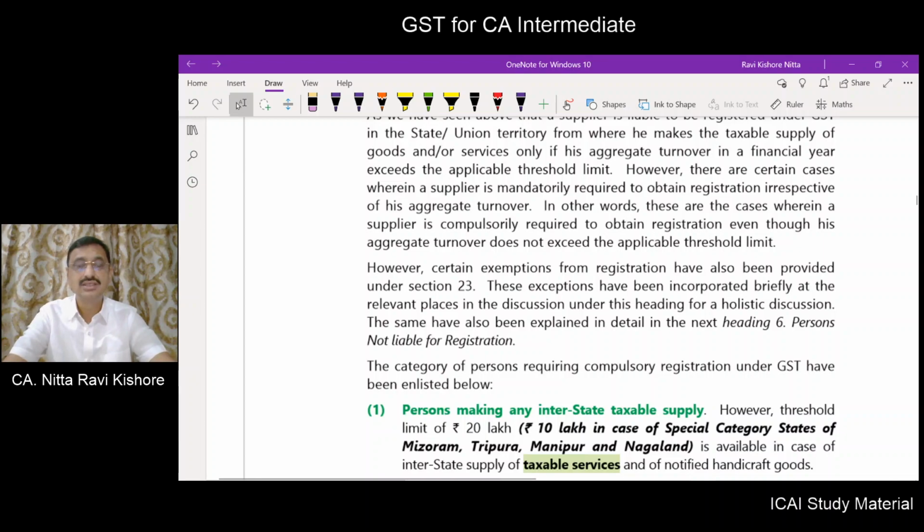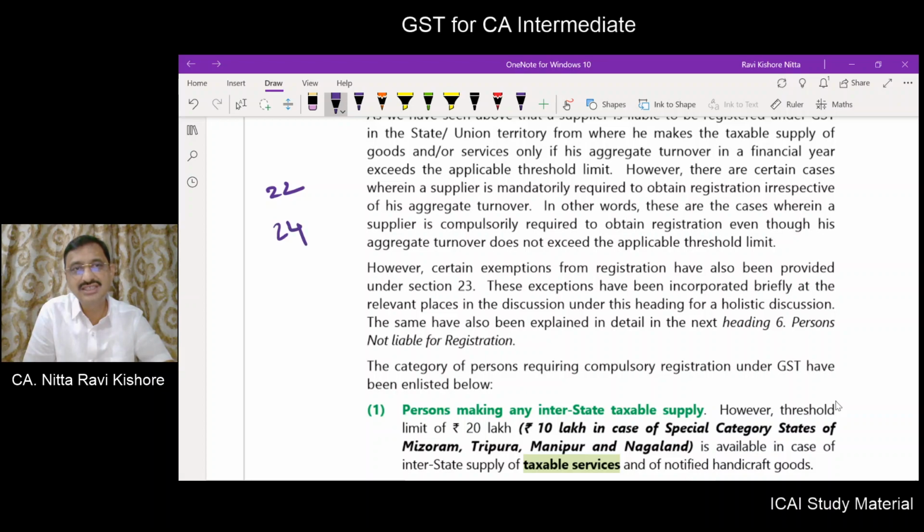But in section 23, some exceptions have been given. Friends, this may sound a little bit confusing, but don't get confused. If you go through this video two or three times, you will be able to understand. Section 22 states that you register if you exceed the threshold limit.